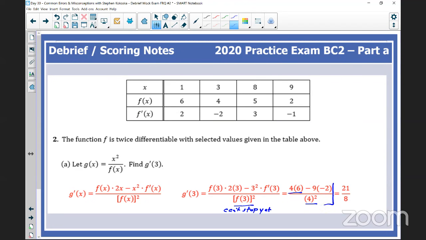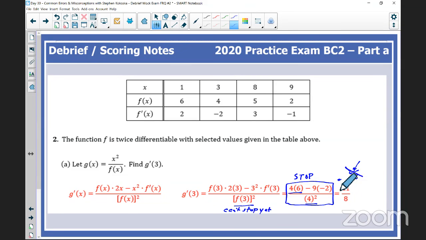If a student went further and, instead of writing, for example, 21 over 8, wrote 22 over 8, even though they've done everything else correctly, they would lose a point somewhere. So that's a very good question, and I agree with you, Brian, that this would be a good one because students would not generally be able to go to a CAS system and get an answer. This would require them to do this analytically, use proper notation, and the right concepts.